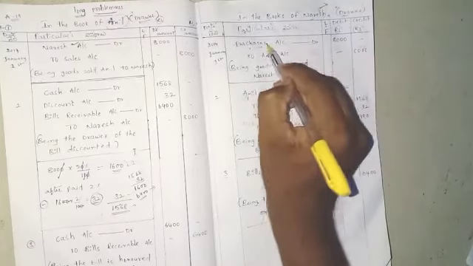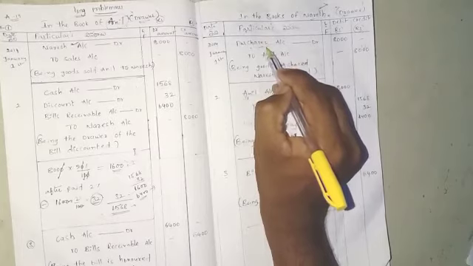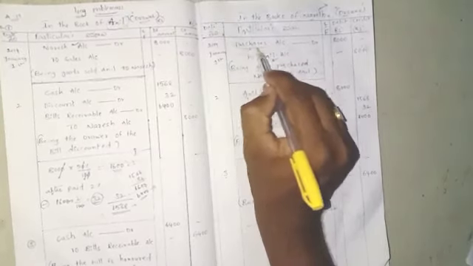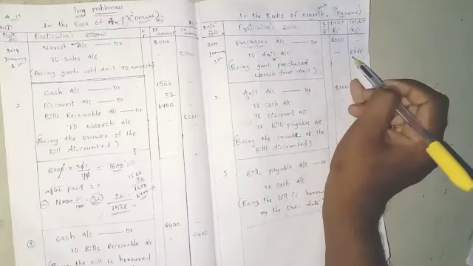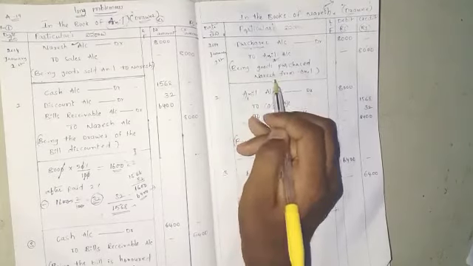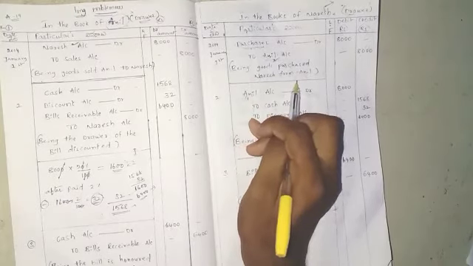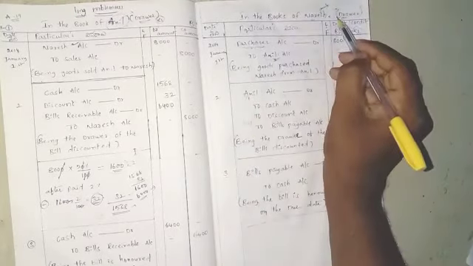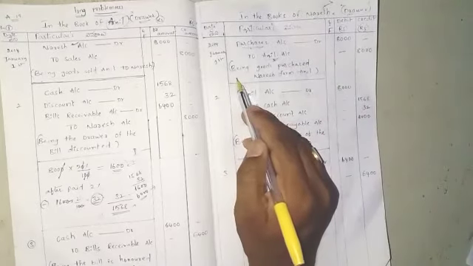Naresh is purchasing the goods. So the entry is Purchases account debit to Anil account, 8,000 rupees. Write the narration: being goods purchased by Naresh from Anil. This is the first entry in the books of Naresh.